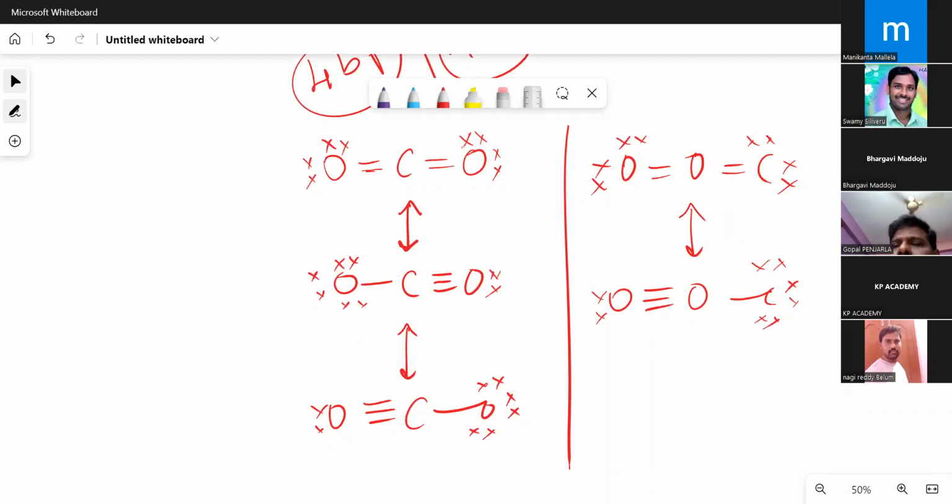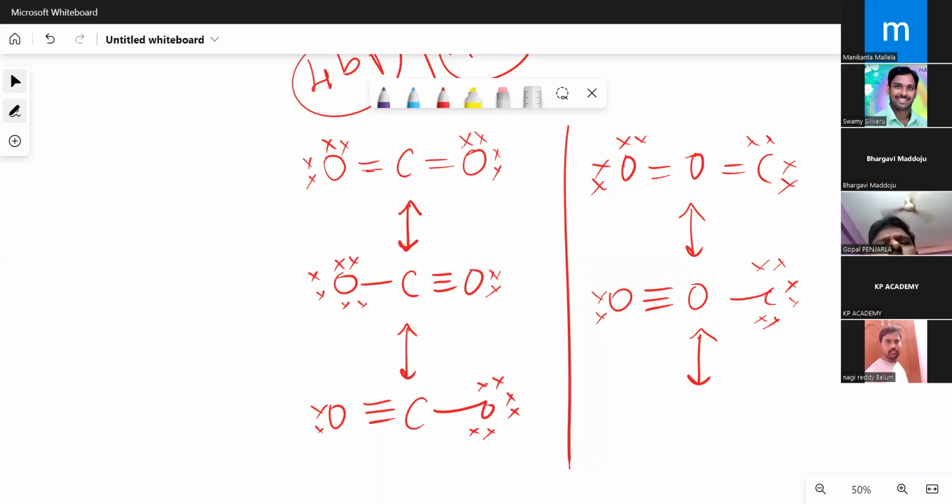This is also satisfying. Every atom has got 8 electrons. Again, my motto is only to give 8 electrons around each atom. Because of the octet rule. What is the octet rule? Everybody knows that every atom wants 8 electrons in its valence shell, just like noble gases, in order to get stability, by sharing of electrons or by transfer of electrons. The number of electrons shared is called covalency, and the number of electrons transferred is called electrovalency.